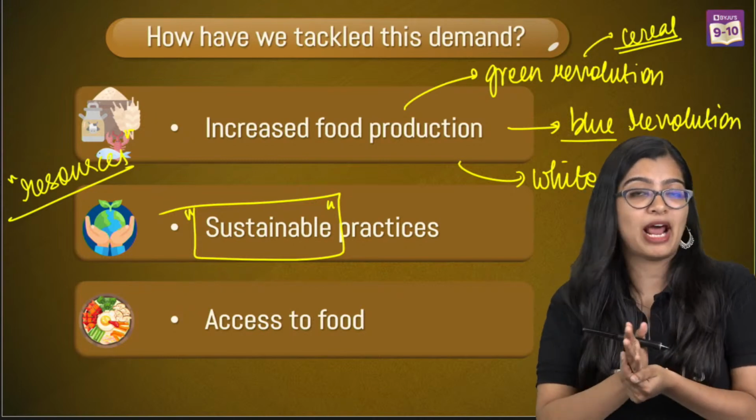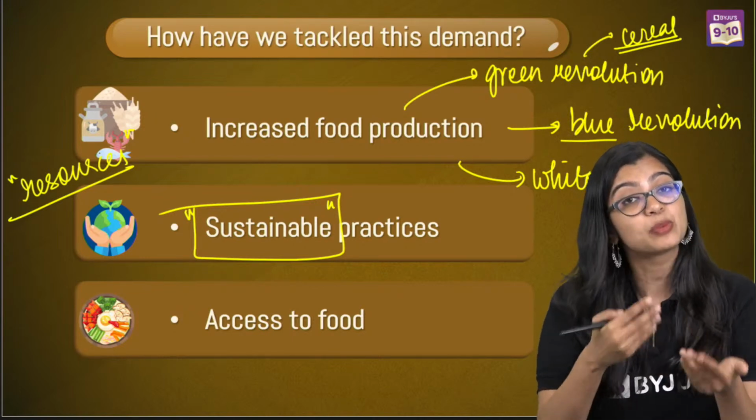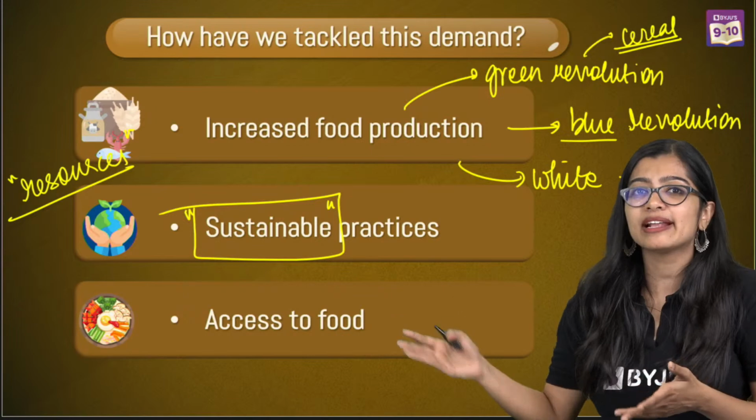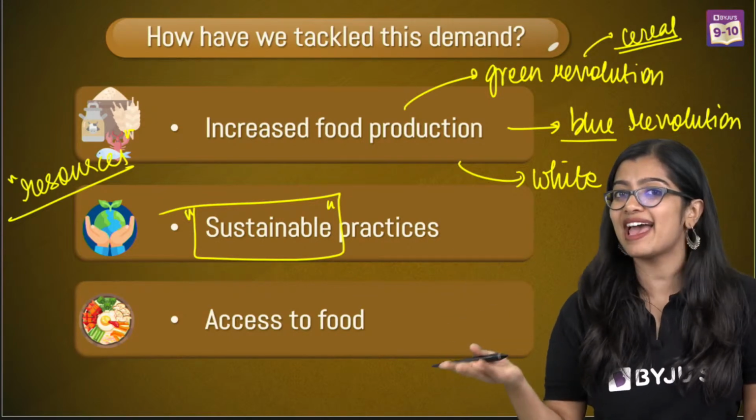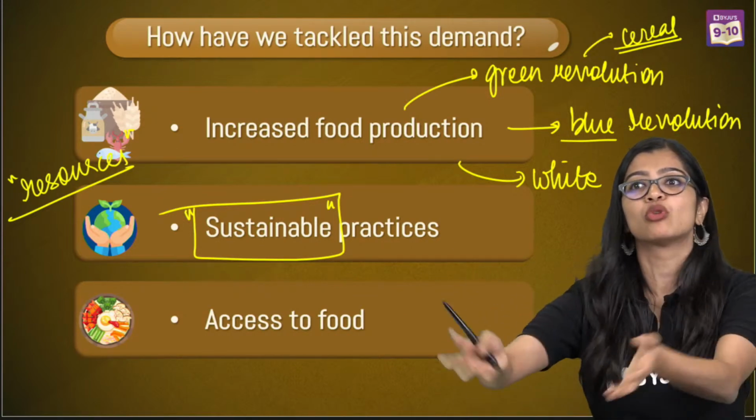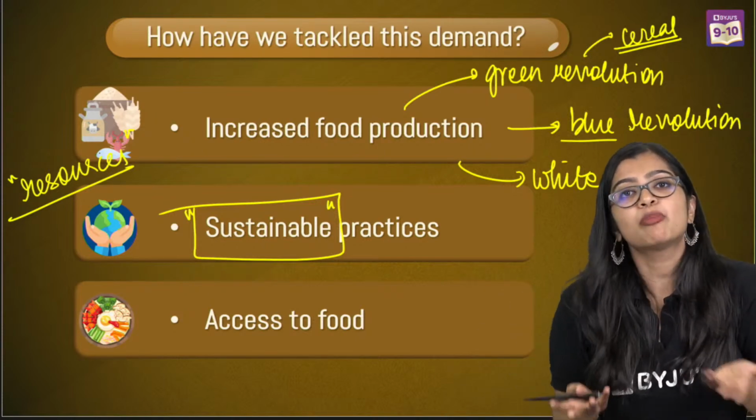But sustainable practices, on the other hand, are also sometimes pretty expensive. So it should not be that I'm doing sustainable practices, I'm doing all of this, but I'm spending so much money. Then how am I going to make profit as a farmer?